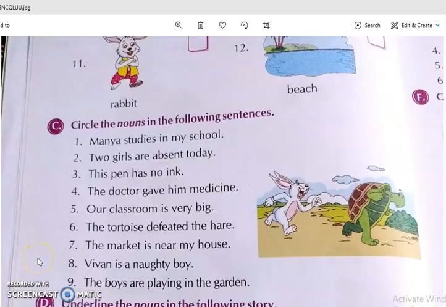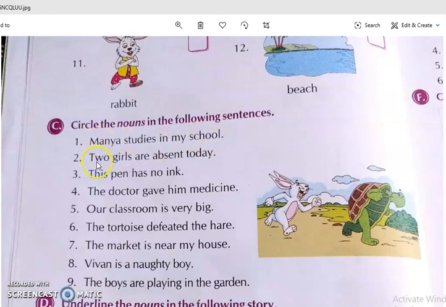Now question number C. Circle the nouns in the following sentences. Manya studies in my school. In this sentence, is there any name of any person or place? Yes. The first word Manya is the name of a person. Studies in my school. So school is the name of a place. So you have to circle school and Manya both.